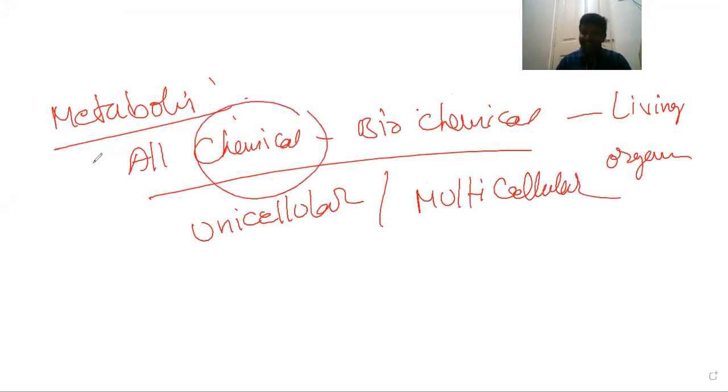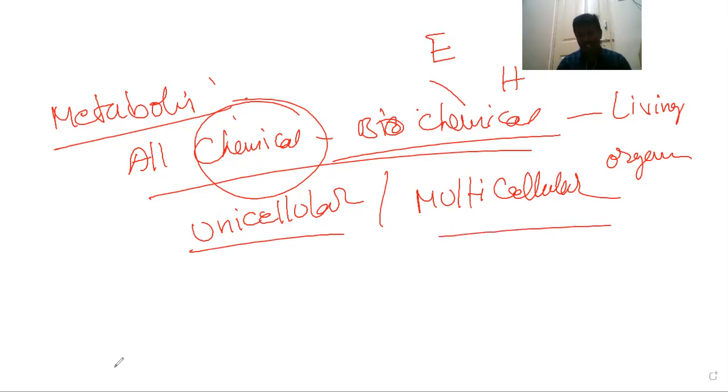Chemical reactions mean not only metabolic reactions but also biochemical reactions, such as enzyme mediated reactions and hormone mediated reactions. These are very common in unicellular and multicellular organisms.